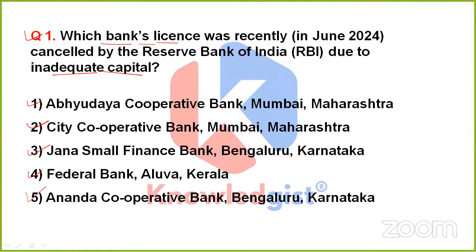The question is simple, the question is straight, yet an important one. The reason is that it is asking about an important decision, which is the license cancellation of a particular bank. So this time, my friends, the correct answer would be option 2, that is City Cooperative Bank, which is Mumbai, Maharashtra based.